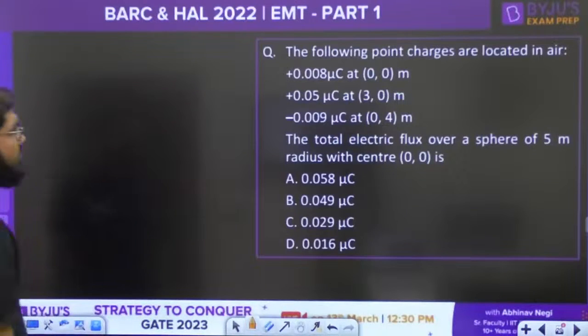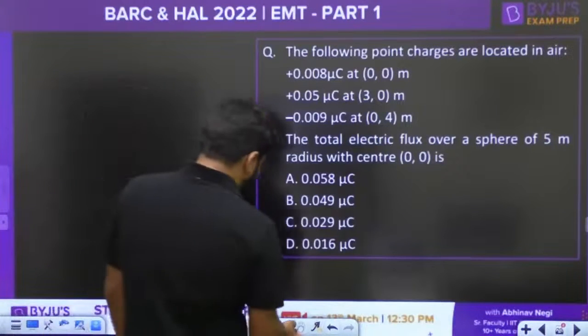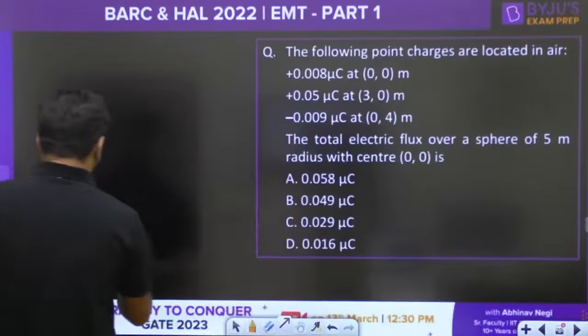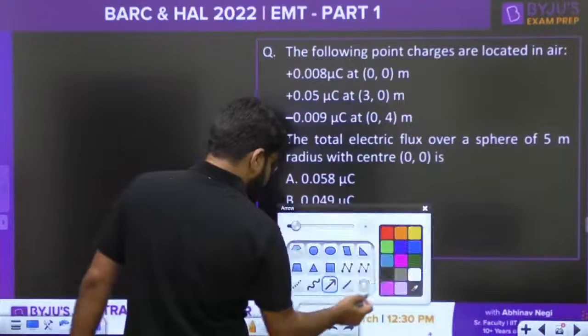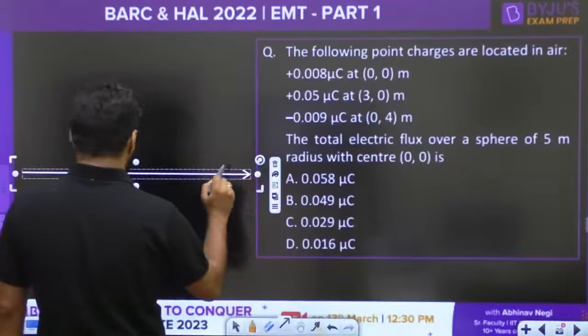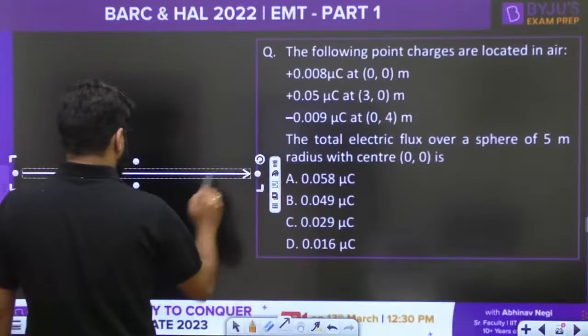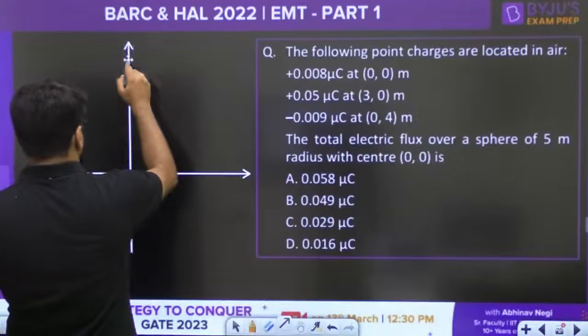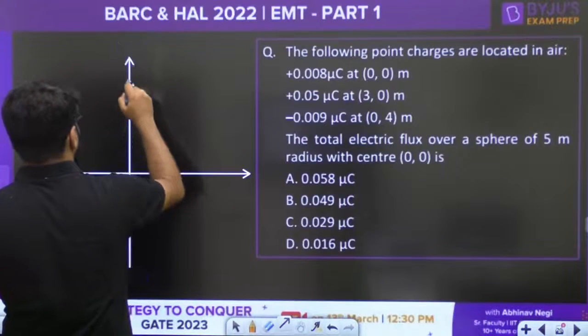What is the total electric flux over a sphere of 5 meter radius? So let's make it very clear: there is a sphere of 5 meter radius.